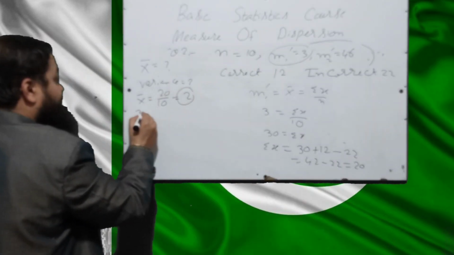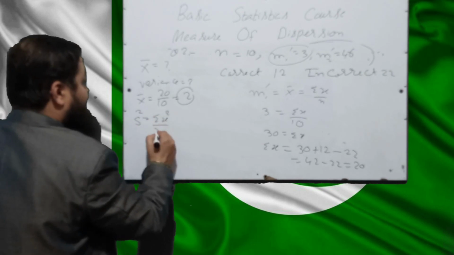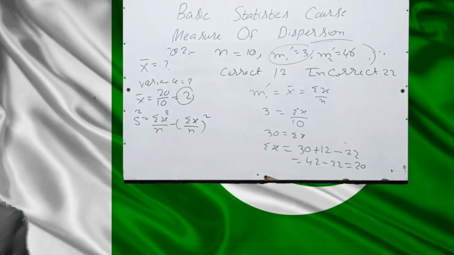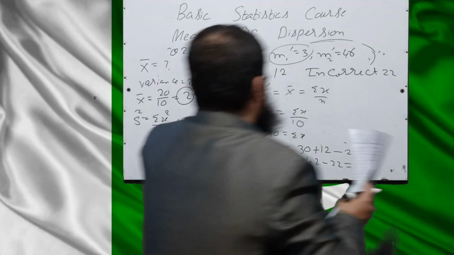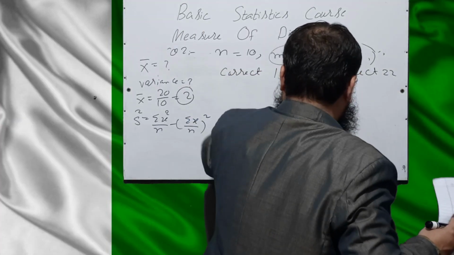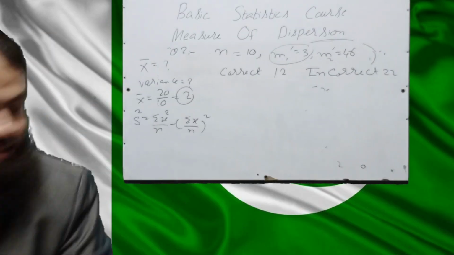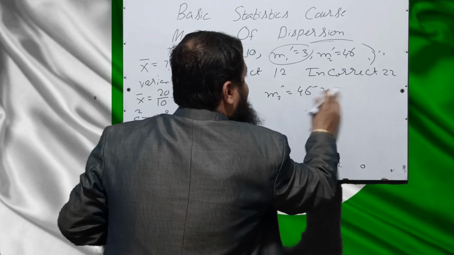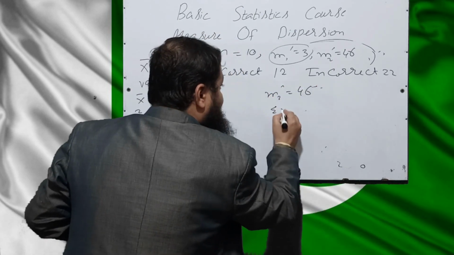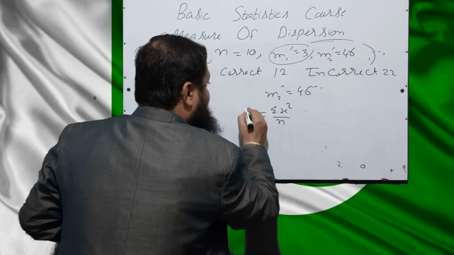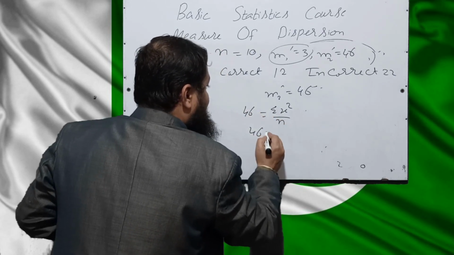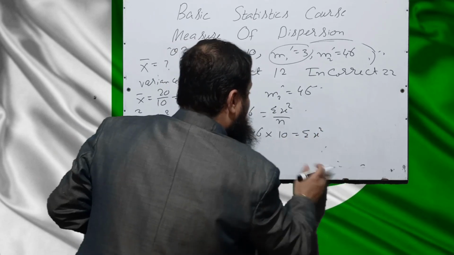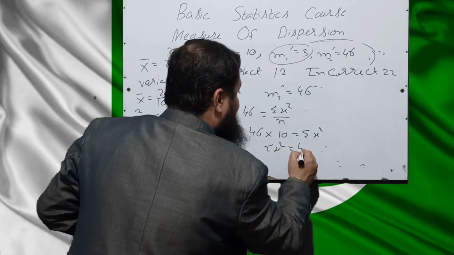Now the next target is variance, that is summation x square over n minus summation x over n whole square. Dear students, m2 prime is given, m2 prime is equal to 46, m2 prime we know that is equal to summation x square over n equal to 46, 46 multiply by 10 is equal to summation x square is equal to 460.